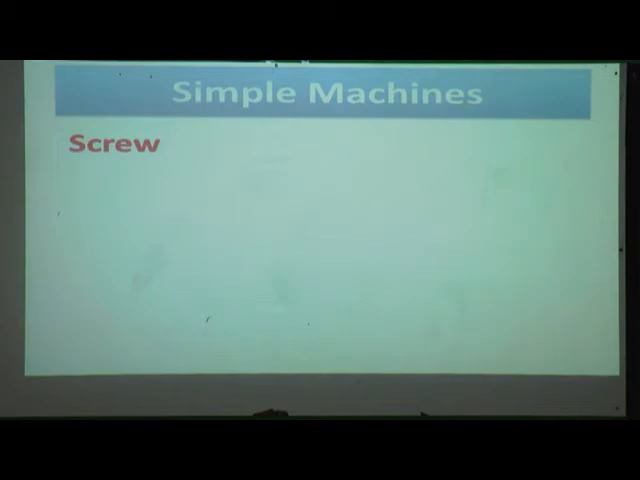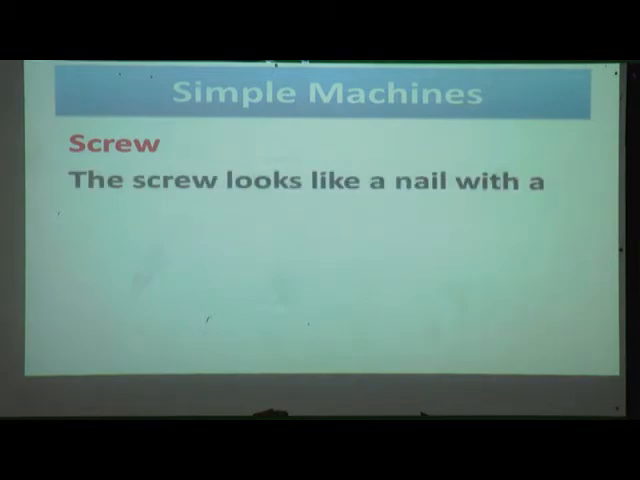Now we will see about screw. The screw looks like a nail with a groove around it. Yes, groove means it is pointed at the end.